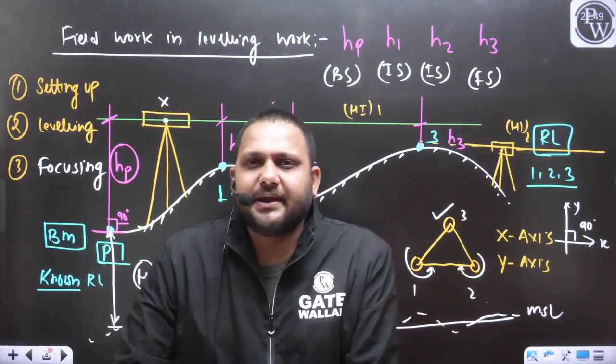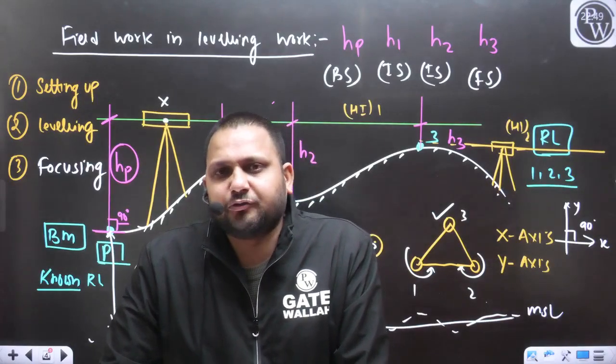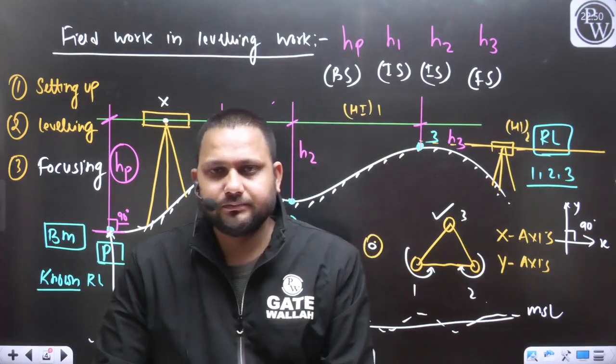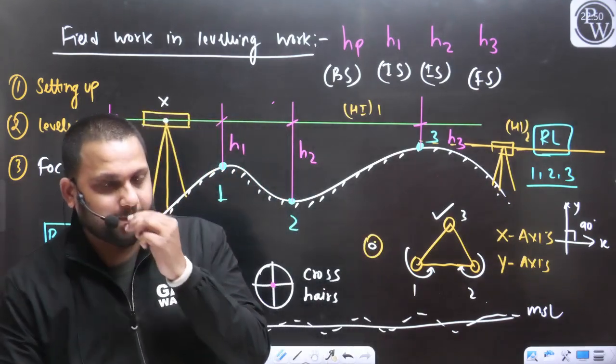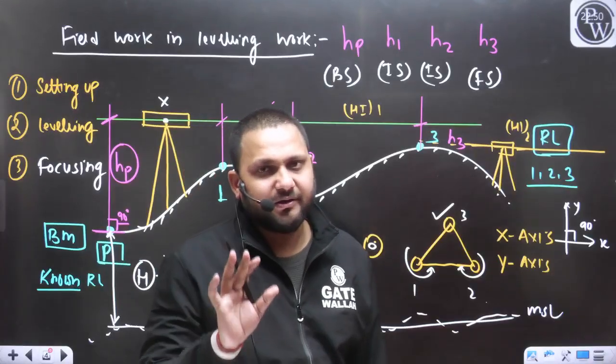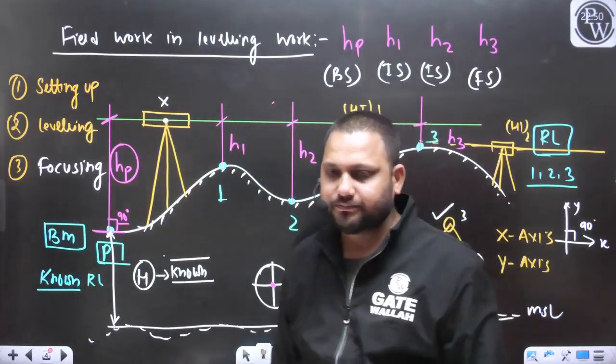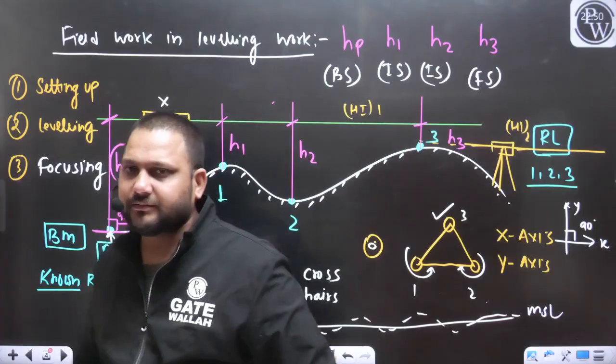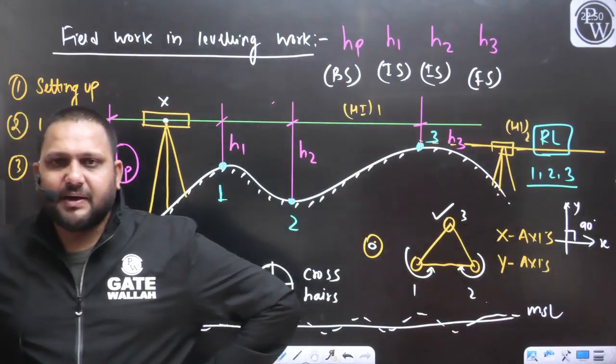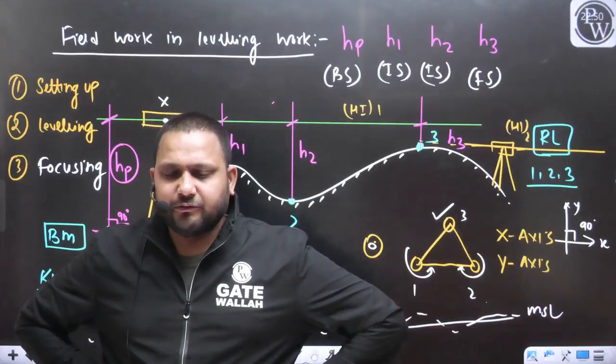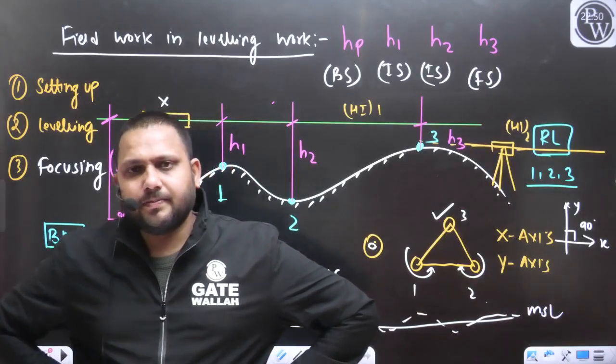If I am comparing HP and H1, which value will be more? Tell me in the chat box.